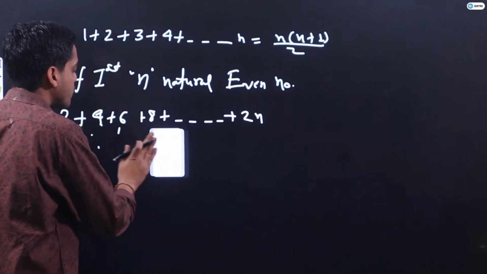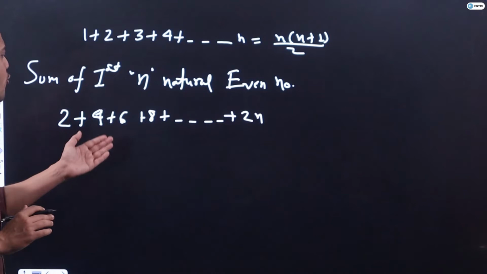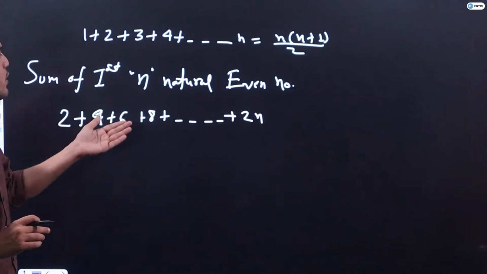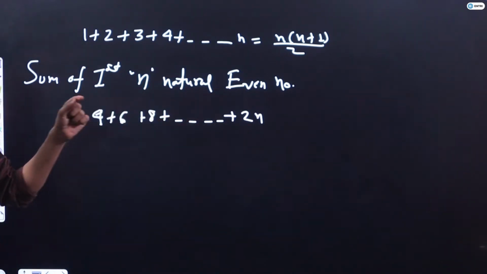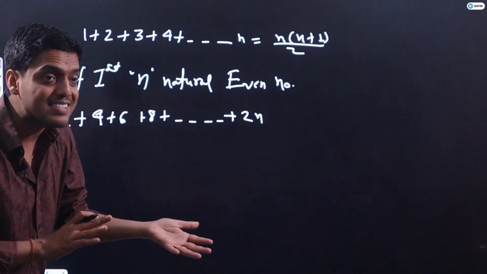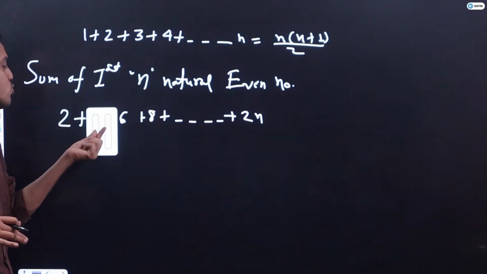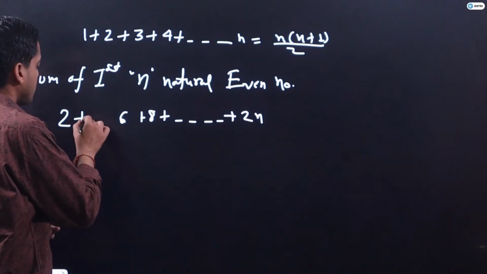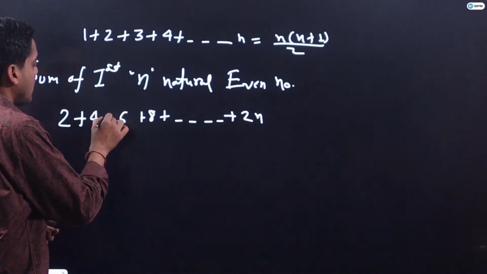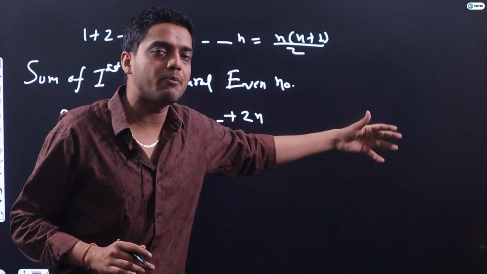I hope it is very clear to you. It is a very basic thing that I have explained here. 2, 4, 6, 8. Because if I am counting only natural even numbers, then each and every number will be twice of its place. If it is the first place, it is 2 into 1, second place 2 into 2, third place 2 into 3, fourth place 2 into 4, and the nth term will be twice of n.